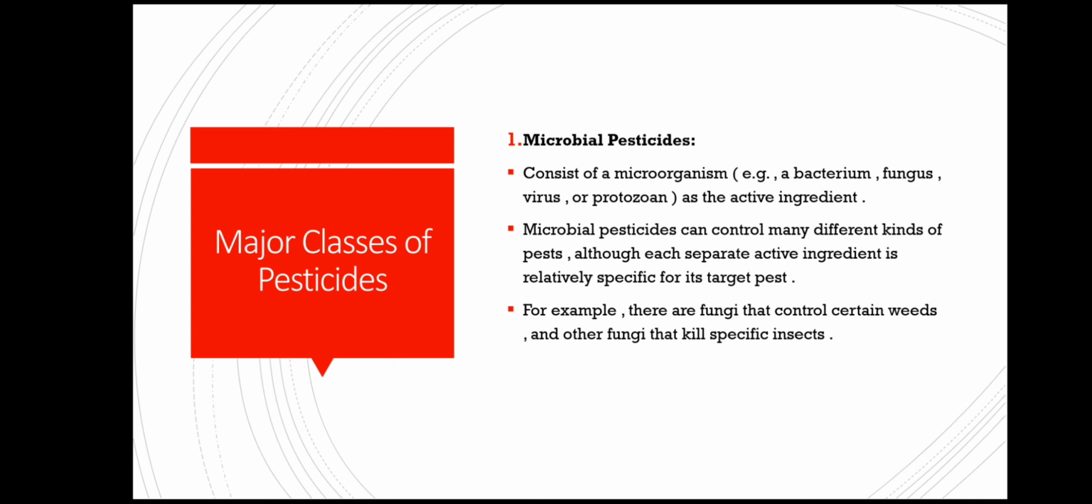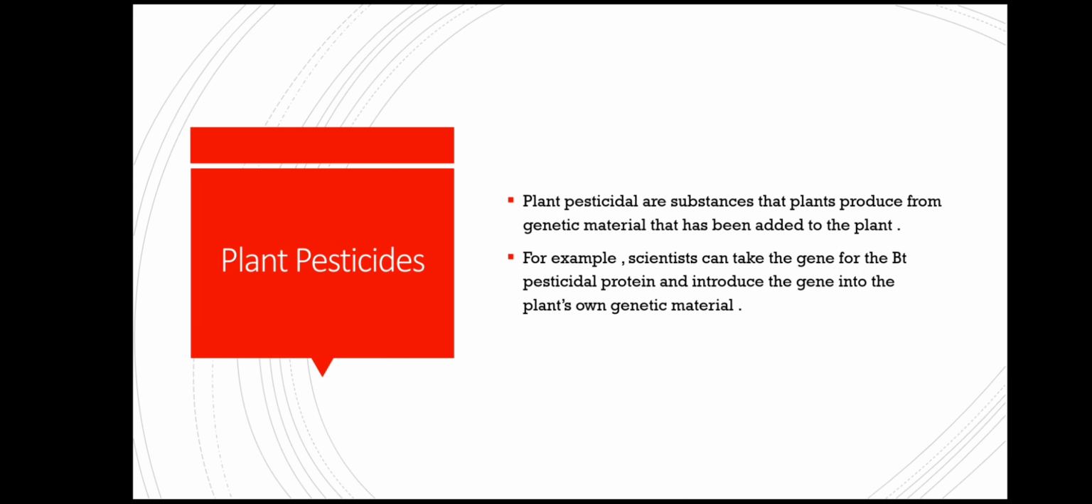Major classes of pesticides. Microbial pesticides consist of a microorganism, for example a bacteria, fungi, virus or a protozoan, as the active ingredient. Microbial pesticides can control many different kinds of pests, although each separate active ingredient is relatively specific for its target pest. For example, there are fungi that control certain weeds and other fungi that kill specific insects.